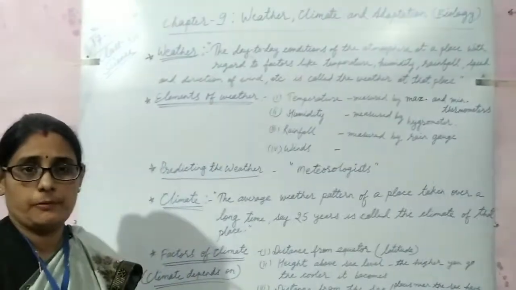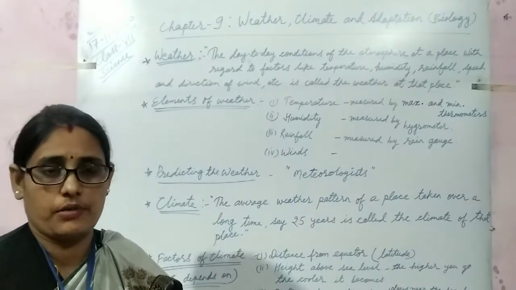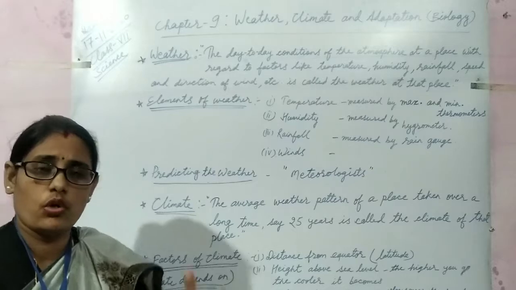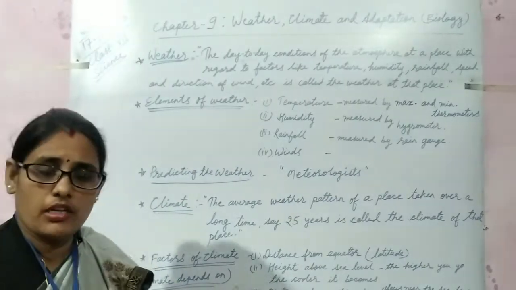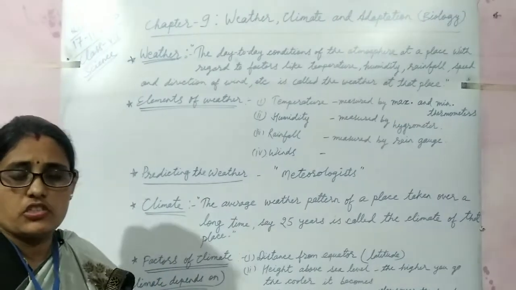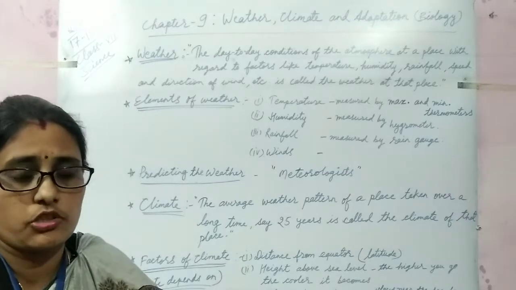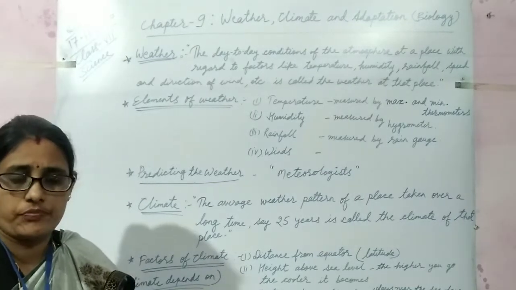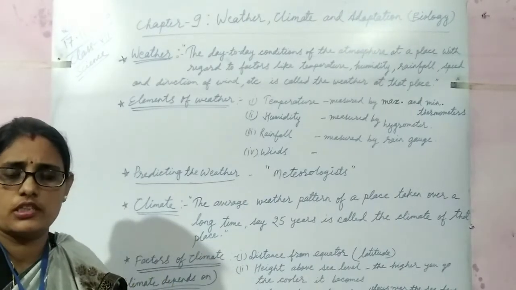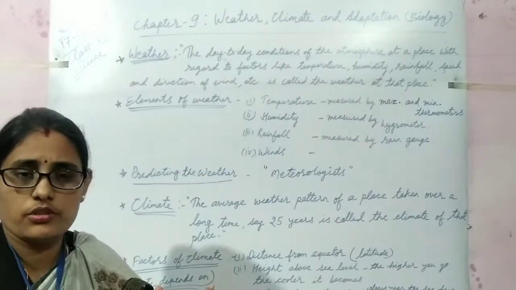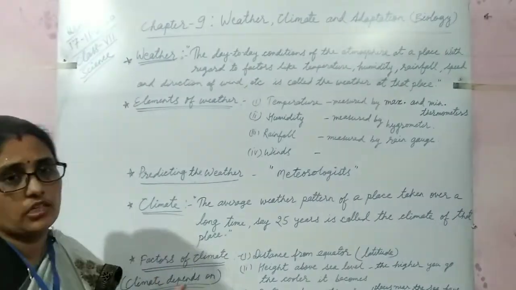Suppose, for example, the climate of Darjeeling is known as cold climate because it is cold throughout the year. Similarly, Chennai has a warm and humid climate throughout the year. If we talk about Rajasthan, it is hot and dry throughout the year, so the climate will be hot and dry. This way, dear students, this is all about climate.